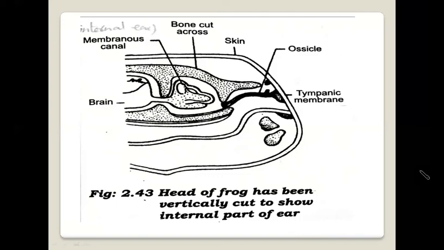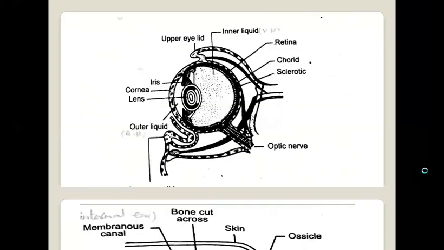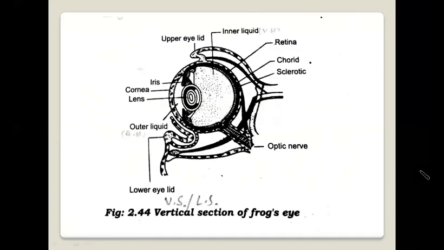The next sense organ of the frog is the eye. Structure of the eye. The frog has two eyes, one on each side of the head. If we see the vertical section of the eye, the innermost layer of the eyeball is the sensory retina, which contains photoreceptors or light-sensitive cells. Outside the retina is the choroid, which is supplied with blood capillaries and supplies nutrients to the retina. The sclerotic is the hard outermost layer of the eye. It provides shape to the eyeball.